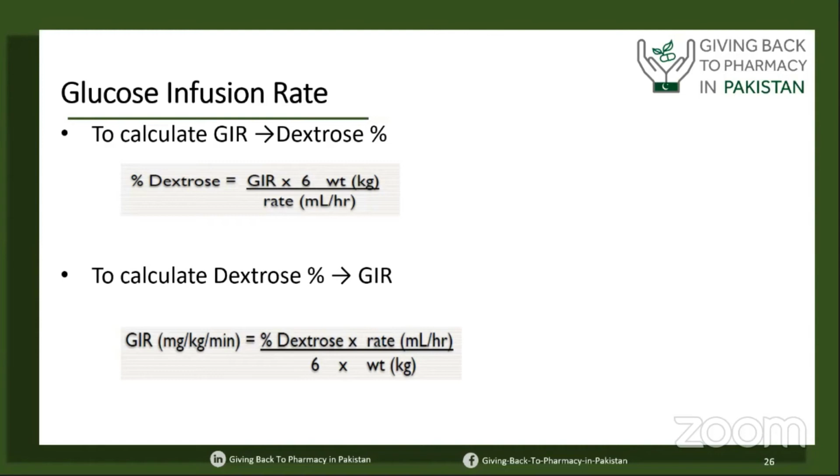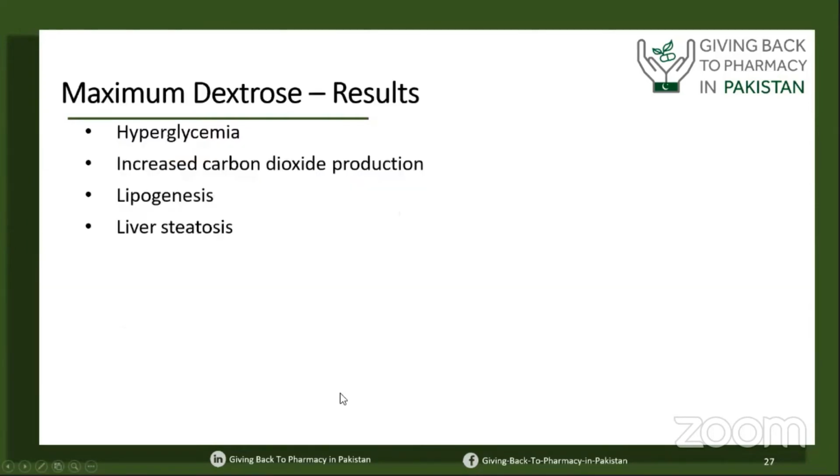There are different ways, different formulas, to calculate the glucose infusion rate. This is one of the ways to calculate GIR, that is the glucose infusion rate, in the neonatal population.